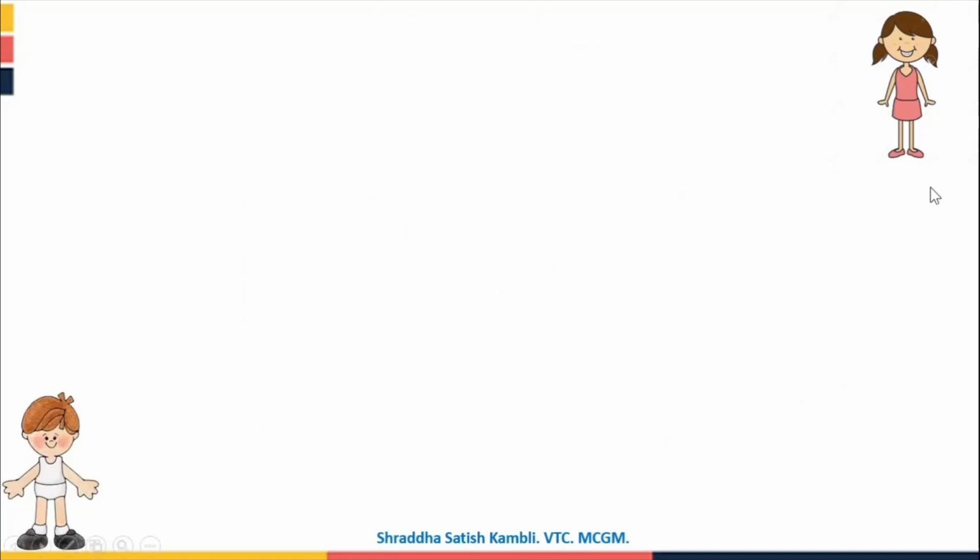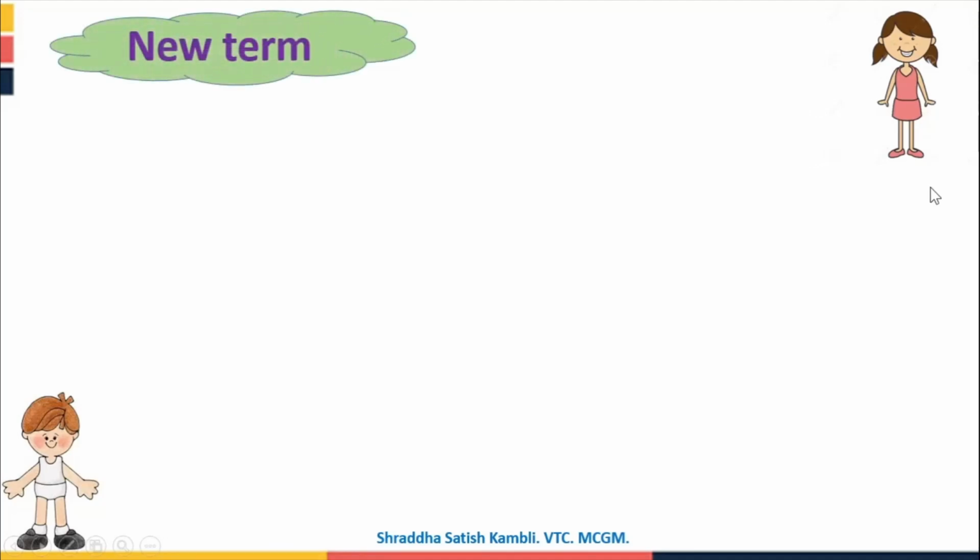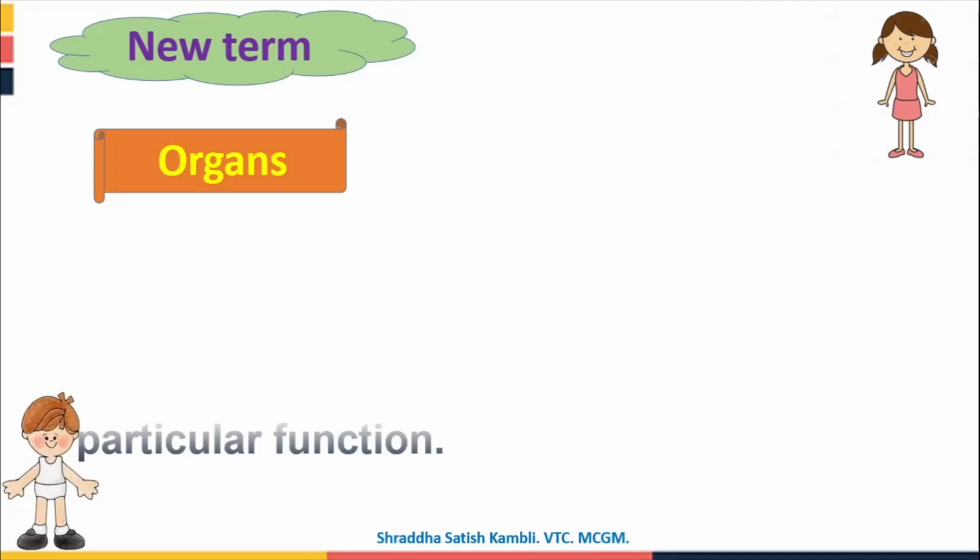Let us move on and look at certain new terms in this lesson. One new term is the organ. You will find it in the box in your textbook on page number 87. You have a yellow box in which they have discussed the new terms. So come on, let us see the new terms using pictures here.